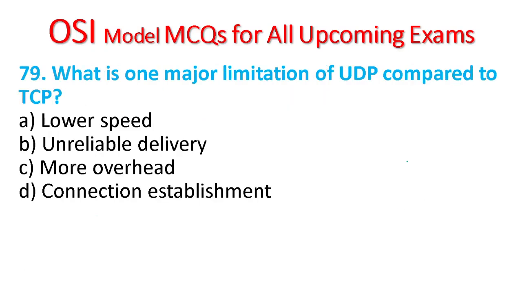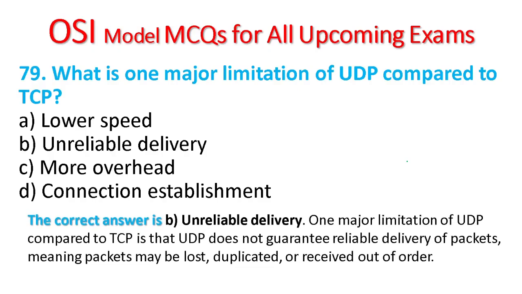80. What is one major limitation of UDP compared to TCP? The limitation of UDP compared to TCP is unreliable delivery. UDP does not guarantee reliable delivery of packets, meaning packets may be lost, duplicated, or received out of order. These are not checked in UDP.